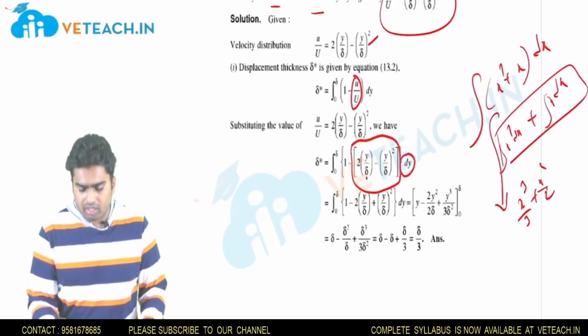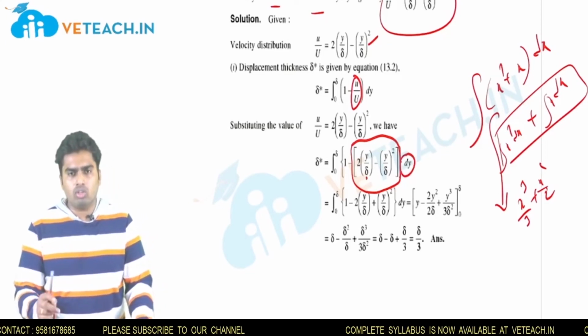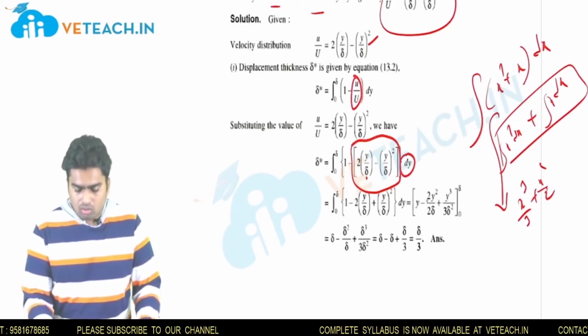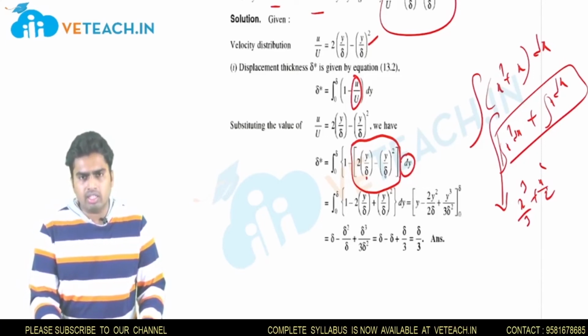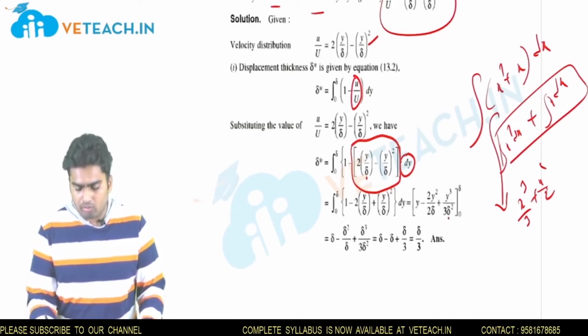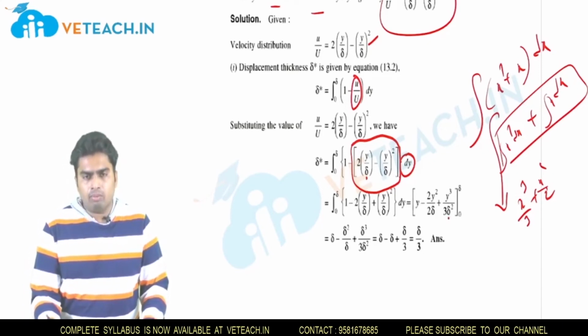See, this dy is defined, which is a variable. So here the variable is y, that's it. Again, integration of y square, you will get y cube by 3, and delta square is there in the denominator. So I have a delta square denominator. So if I apply upper limit, lower limit.